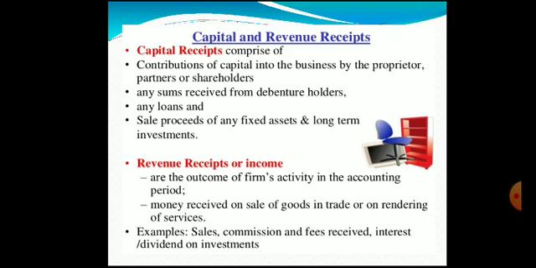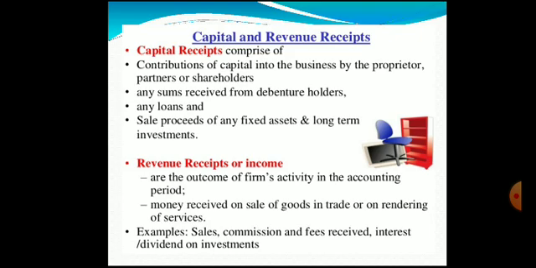The next one is revenue receipts or income. These are the outcomes of the firm's activity in the accounting period. Any receipt that is received out of the general course of action of the business or general activity of the business, then we call it a revenue receipt or revenue income.